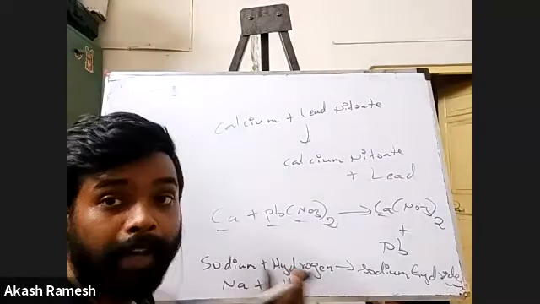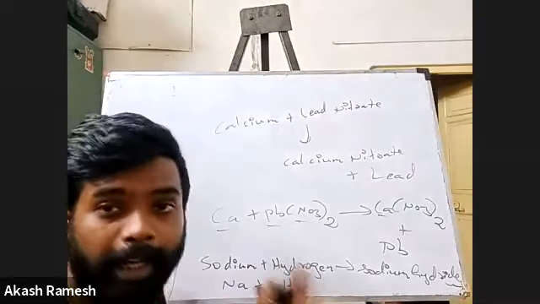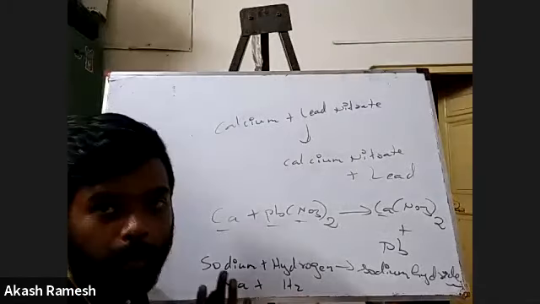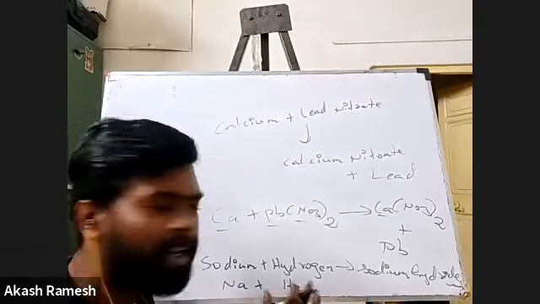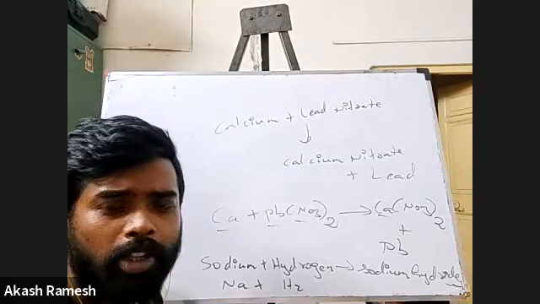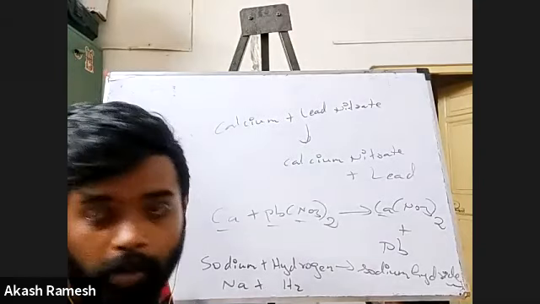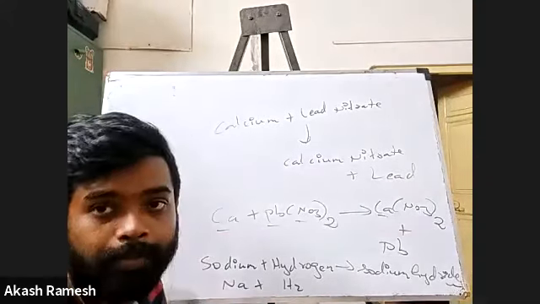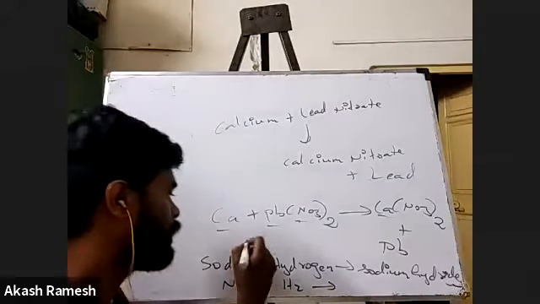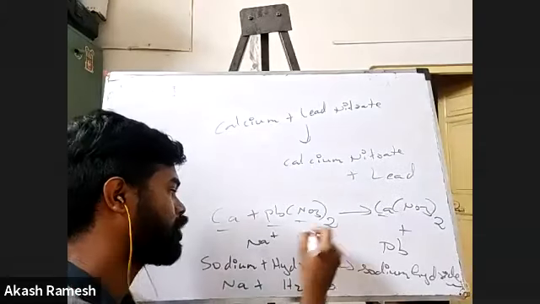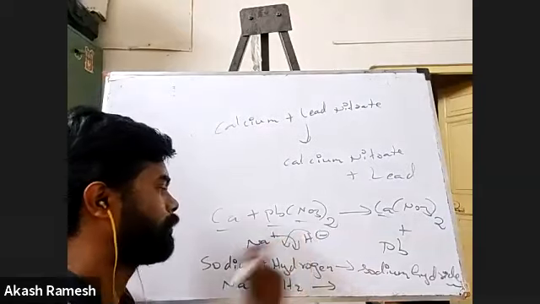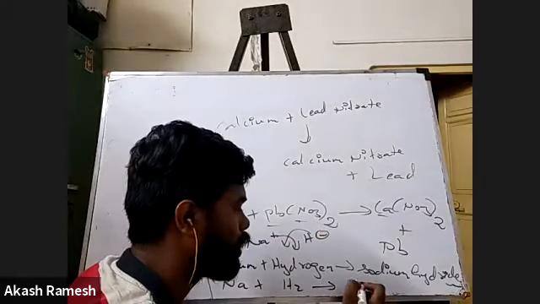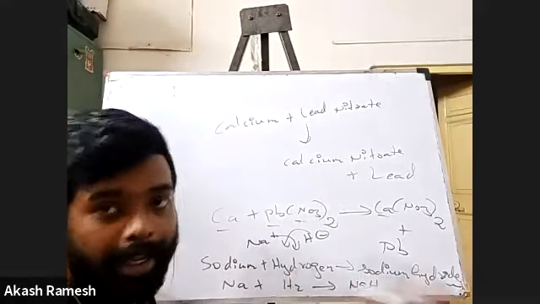So if at all you would have gotten this, Na is there. Obviously hydrogen will be H2. You should not write H. If you write H, absolutely wrong. Sodium only, because it's a metal. Hydrogen is neither a metal nor a non-metal. But how it exists in atmosphere, it exists as H2. Then now you see Na plus H minus. That's it. One comes here, one comes here. So the formula for sodium hydride is NaH.